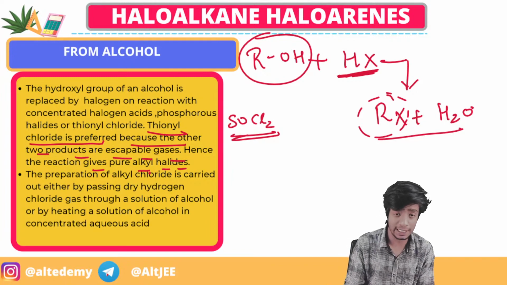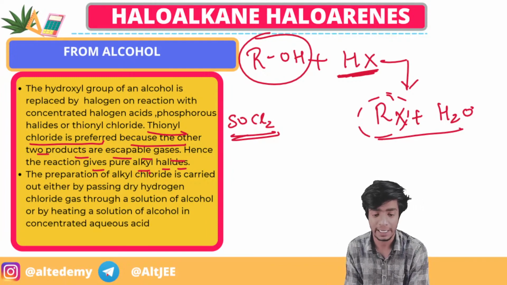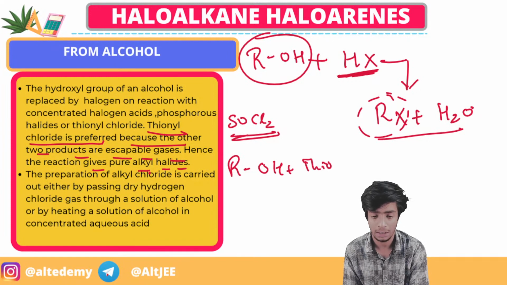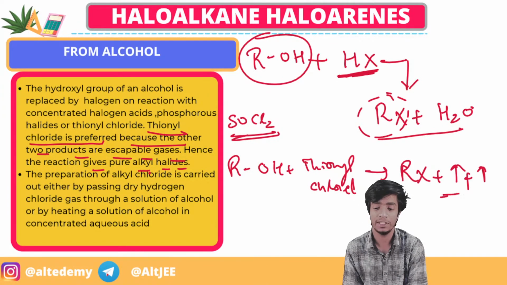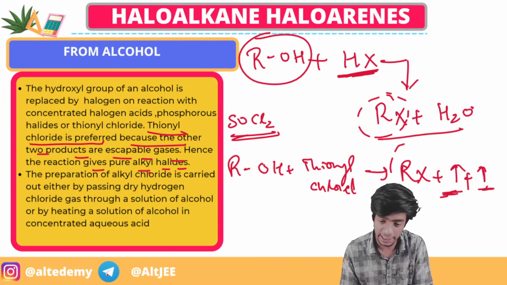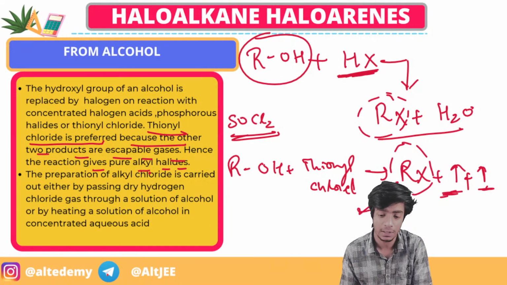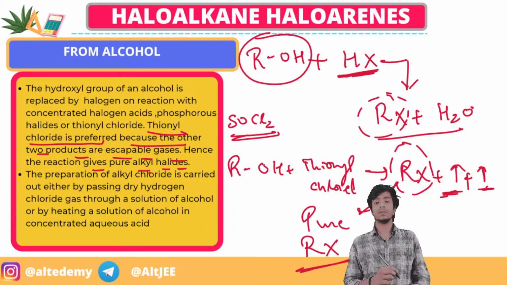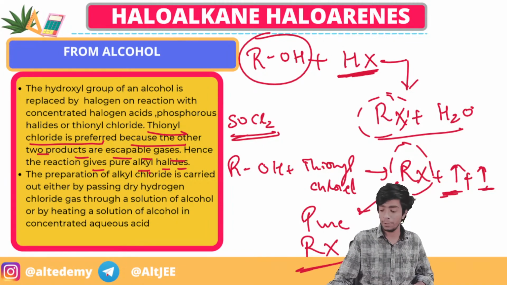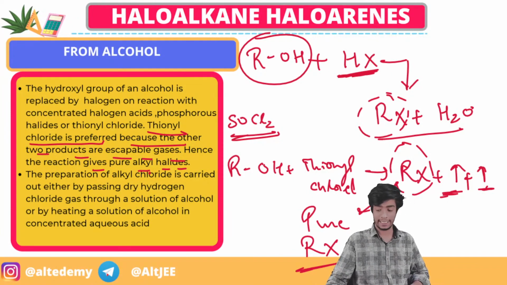So what is it saying? That when we react ROH plus thionyl chloride, then what we get is RX plus two gases which escape and just leave the RX behind. It is pure RX, right? So this is the case, right?